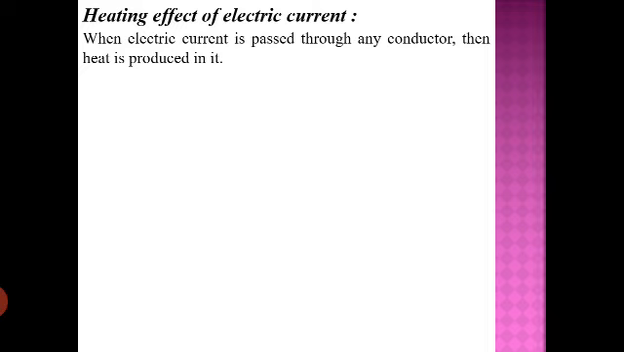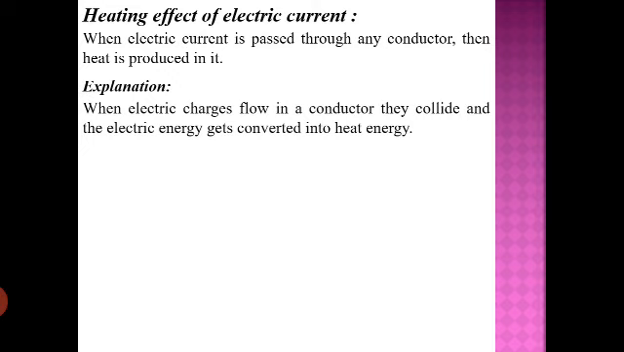And as we know, there are different effects of the electric current. We have magnetic effect also, we have chemical effect also, and in class 10th we are doing heating and we'll do magnetic as well. Okay, so let's understand the meaning properly. First you can read out: when electric charges flow in a conductor, they collide and the electric energy gets converted into heat energy.